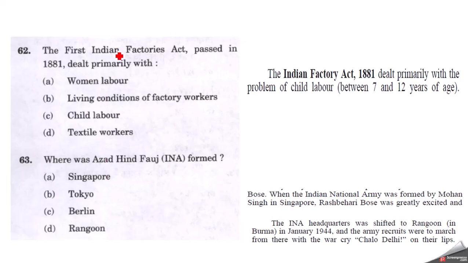Next, the first Indian Factories Act passed in 1881 dealt primarily with. So it is given in Spectrum that the first Factories Act of 1881 dealt primarily with the problem of child labor between 7 and 12 years of age. So C is the correct answer here, that it talked about the child labor.